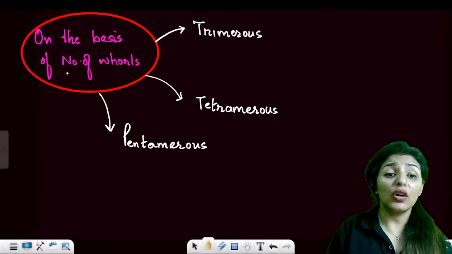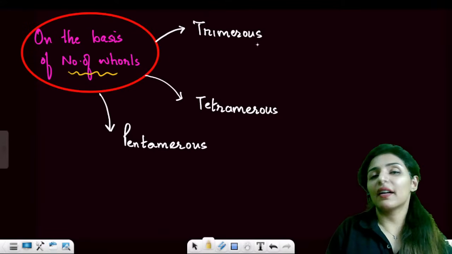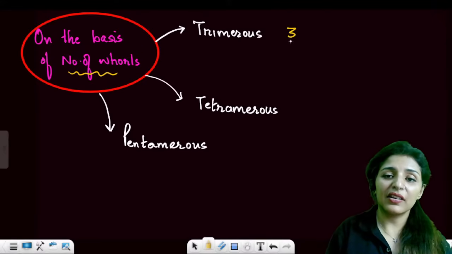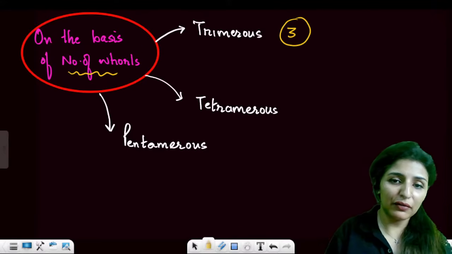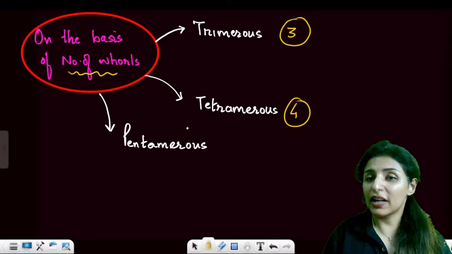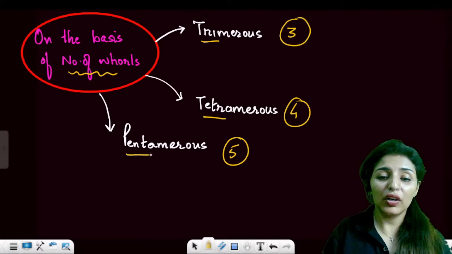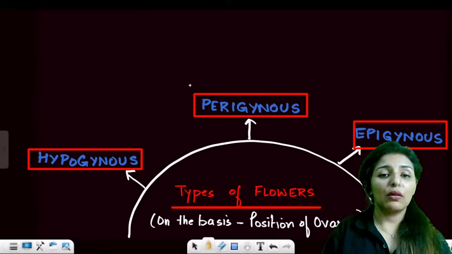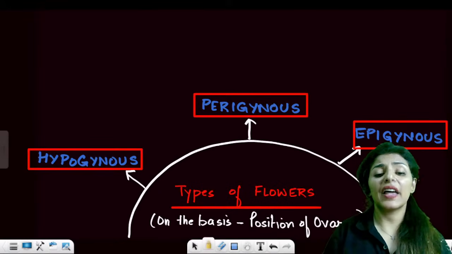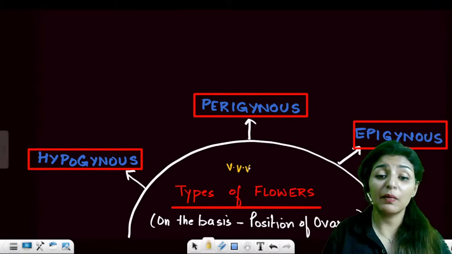All right, guys. Now, on the basis of number of whorls, we have three types of flowers. Trimerous means everything is in multiples of 3. 4 or the multiples of 4, tetramerous. And then 5 or the multiples of 5, we will call it pentamerous. Is that clear? Now, moving on. Type of flowers. Very, very important. How many times should I write this?